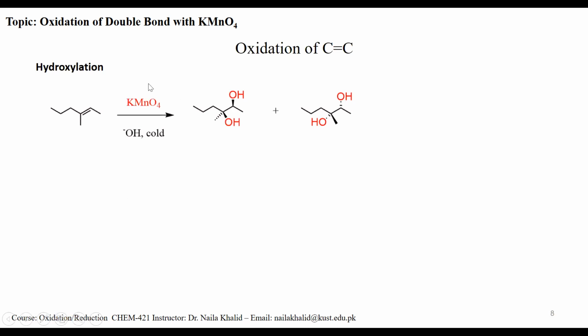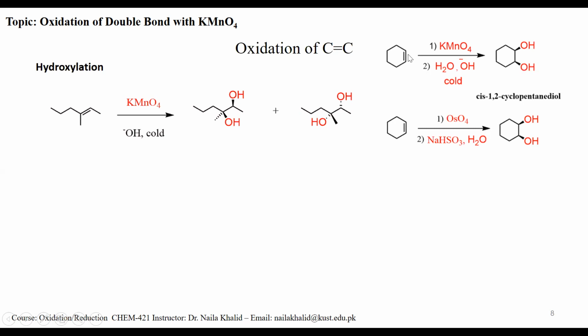So potassium permanganate can act as an oxidizing agent, a mild oxidizing agent, if it is in cold condition and alkaline or neutral media. It will give you a dihydroxylated product. So you will get a mixture of these two isomers. But in both cases, this carbon-carbon double bond has gotten two hydroxy groups. This is called hydroxylation.